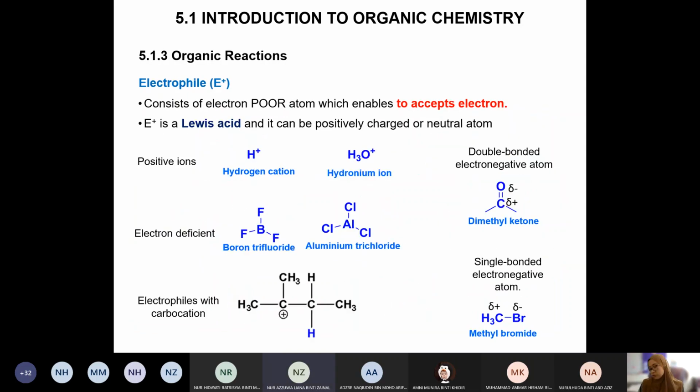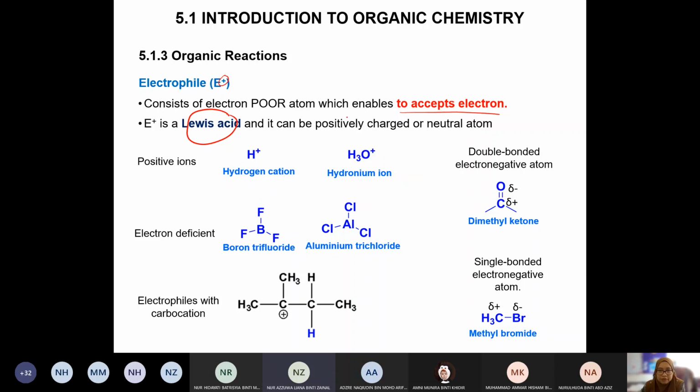Opposite to that, we have electrophile. Electrophile is a species that consists of an electron-poor atom, lacking electrons. That's why to represent the lack of electrons, we use a positive charge there. It is able to accept electrons, so it has a high tendency to accept electrons. So they behave as Lewis acids.